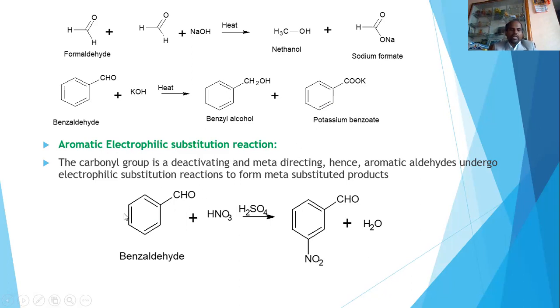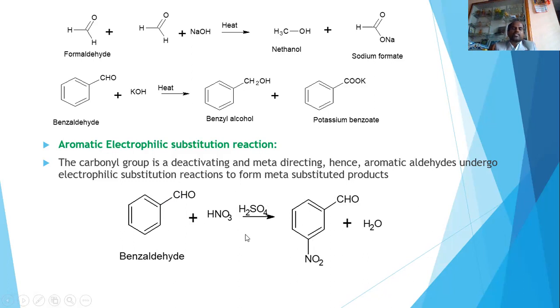This is an aromatic aldehyde. So you know that this CHO group is an electron withdrawing group. Because of this electron withdrawing nature, it directs the incoming electrophile to the third position. It's also called the meta position, and the obtained product is 3-nitrobenzaldehyde. That means aromatic aldehydes or ketones undergo electrophilic substitution.